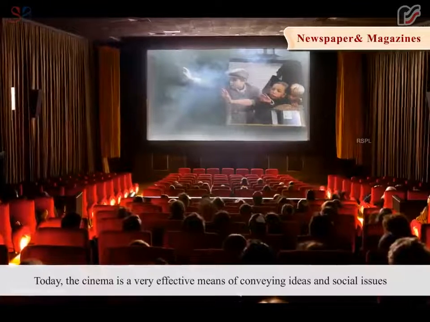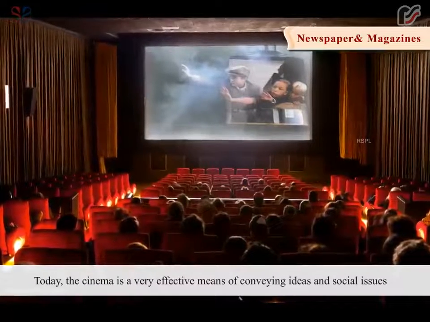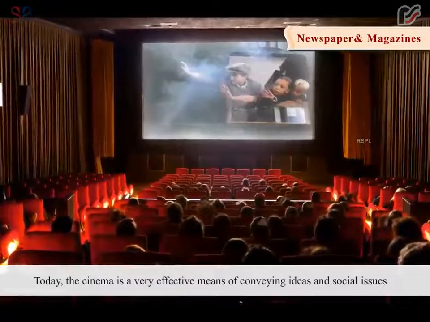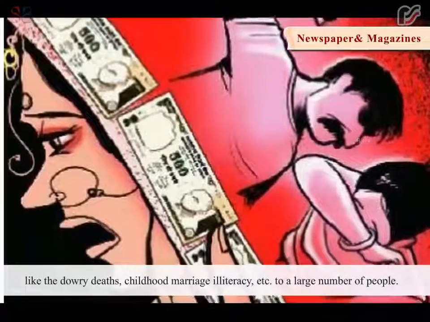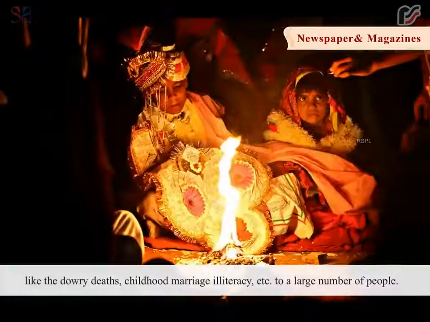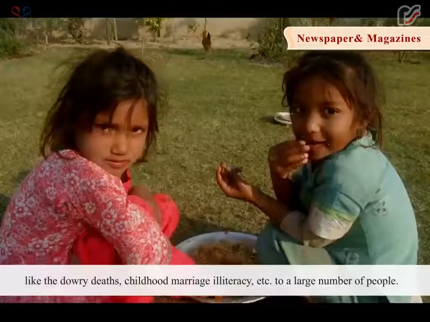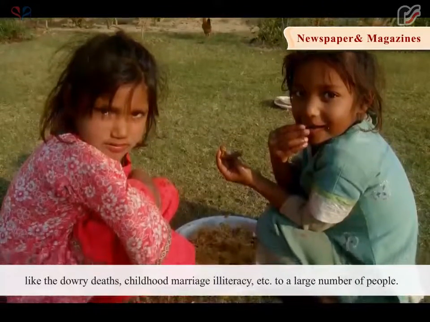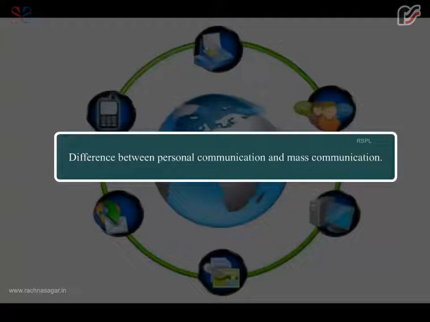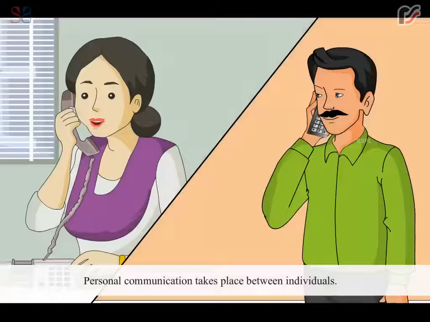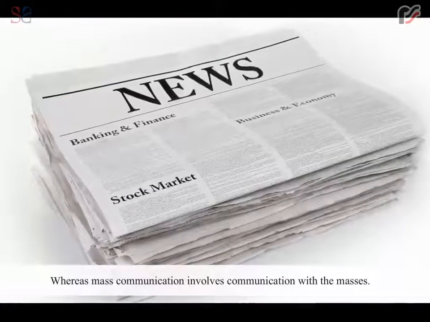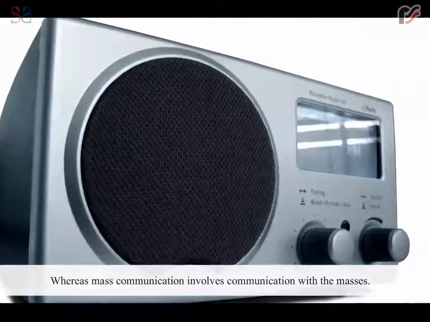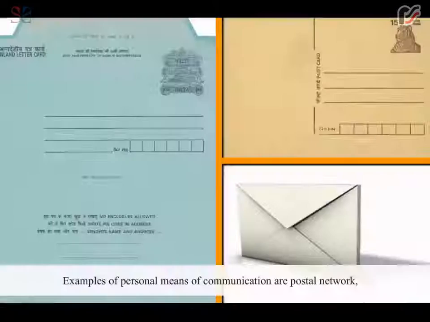Today, the cinema is a very effective means of conveying ideas and social issues like dowry deaths, child marriage, illiteracy, etc. to a large number of people. Difference between personal communication and mass communication. Personal communication takes place between individuals, whereas mass communication involves communication with the masses.